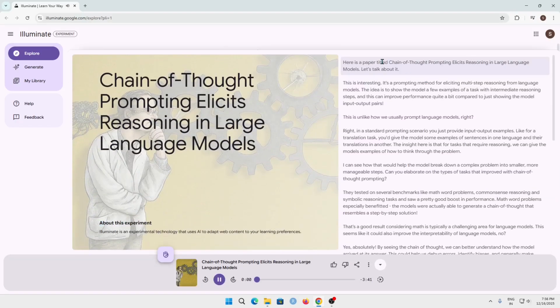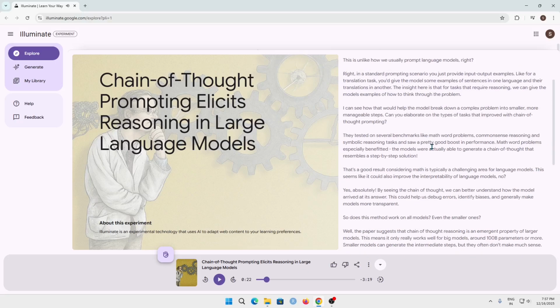Here's a paper titled Chain of Thought Prompting Elicits Reasoning in Large Language Models. Let's talk about it. This is interesting. It's a prompting method for eliciting multi-step reasoning from language models. The idea is to show the model a few examples of a task with intermediate reasoning steps, and this can improve performance quite a bit compared to.